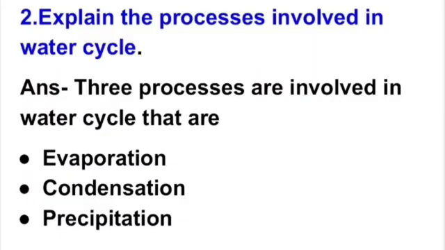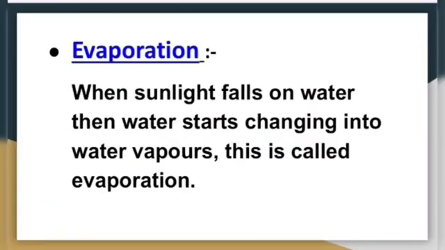So let us study each process one by one, that what is evaporation, condensation and precipitation. So first is evaporation. When sunlight falls on water, then water starts changing into water vapors. This process is called evaporation. Means when the water starts changing into water vapors, this is called evaporation.